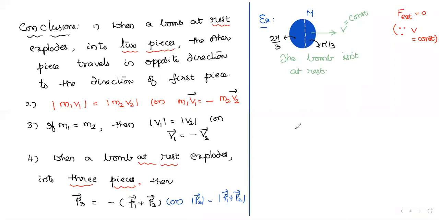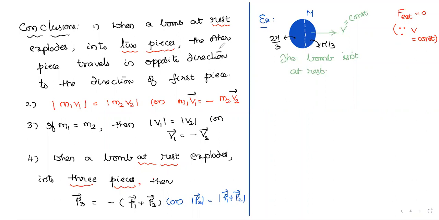Right. First, for 2m by 3, I think then this is 2m by 3. Heavy piece travels in the same direction. Right, good. This is correct.